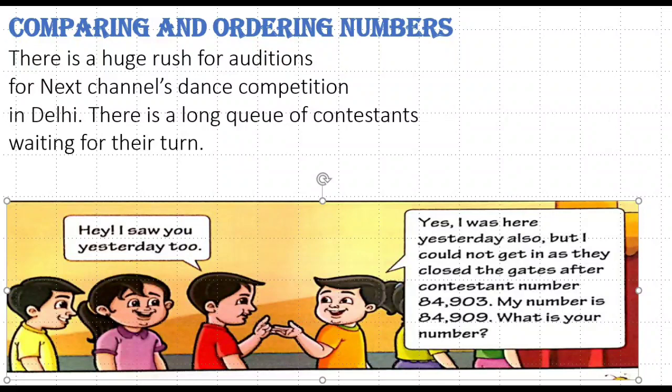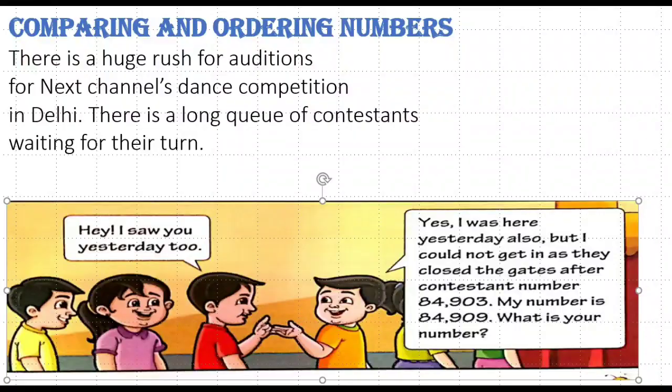Contestant A: Hey, I saw you yesterday too. Contestant B: Yes, I was here yesterday also, but I could not get in as they closed the gates after contestant number 84,903, and my number is 84,909. What's your number?